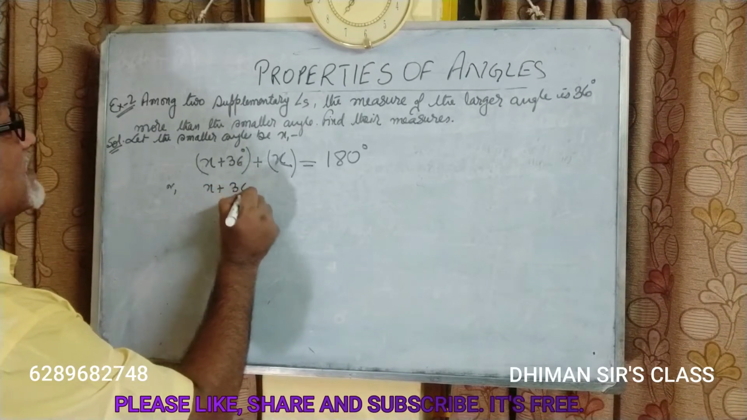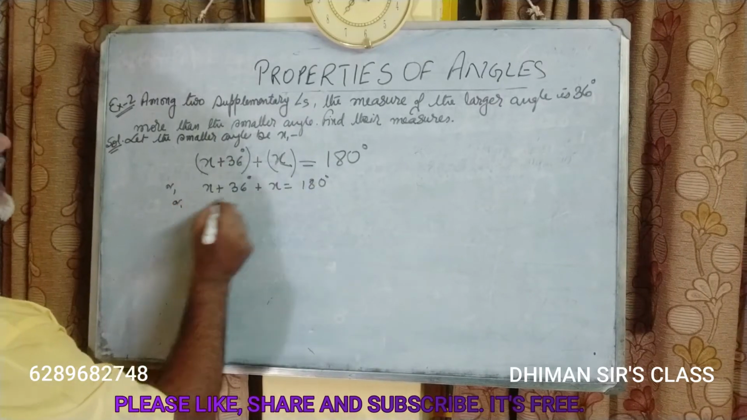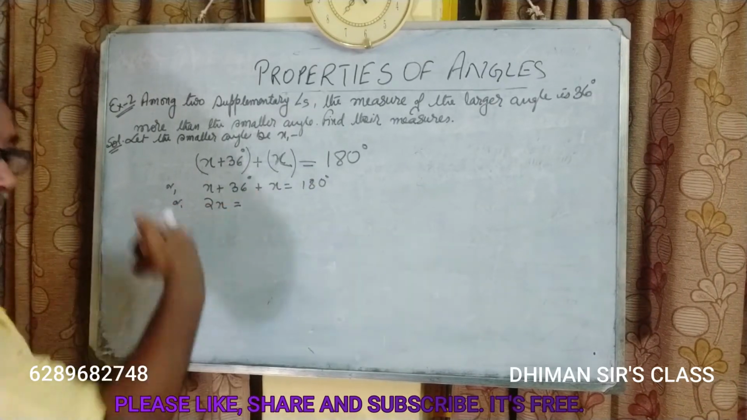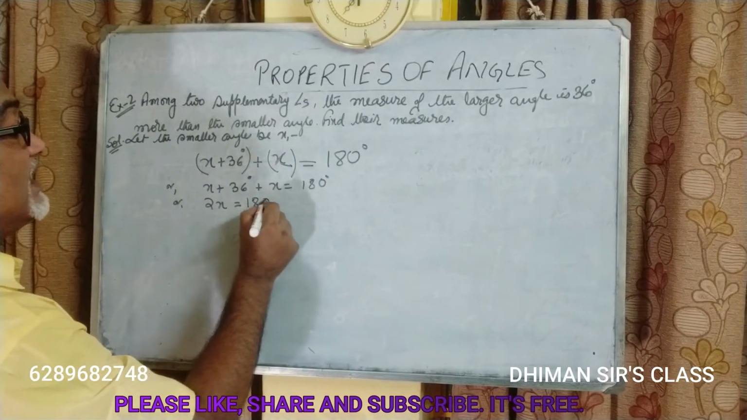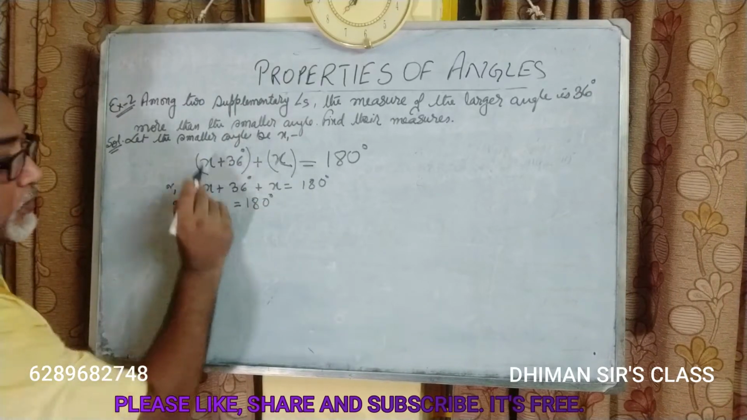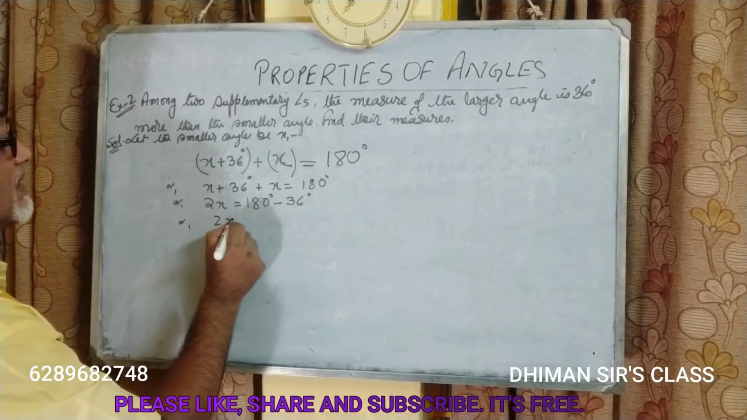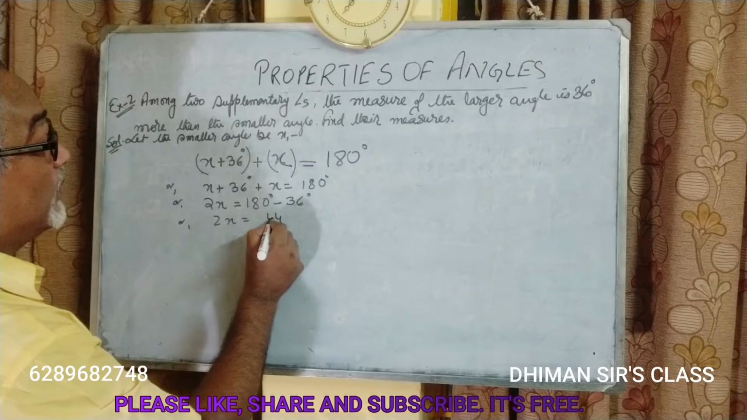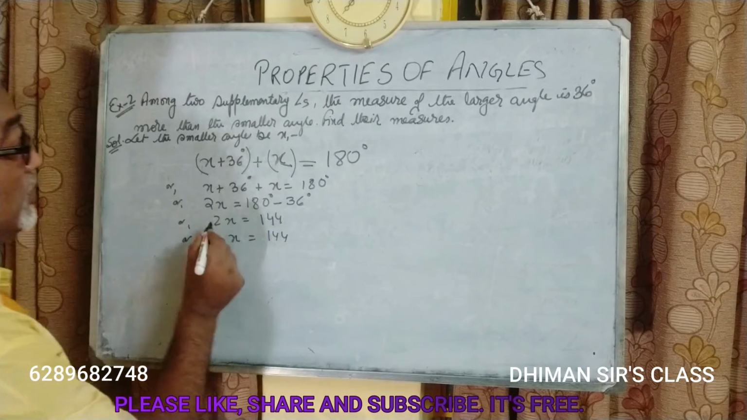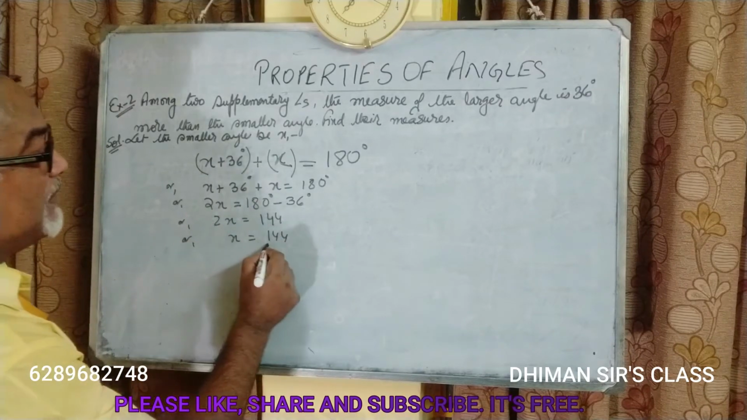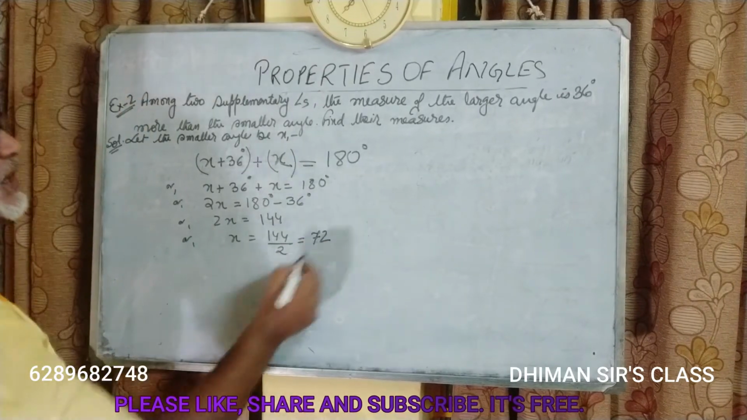So x plus, open the first bracket, x plus 36, plus x is equal to 180 degree, or x plus x is 2x is equal to, let 180 remain this side only, so no change for 180 degree, but plus 36 moves from this side to this side, so it becomes minus 36 degree, or 2x is equal to 144, 2 was multiplied this side, it becomes divided, so x equals 72 degree.